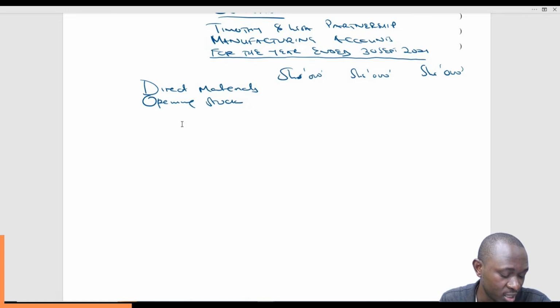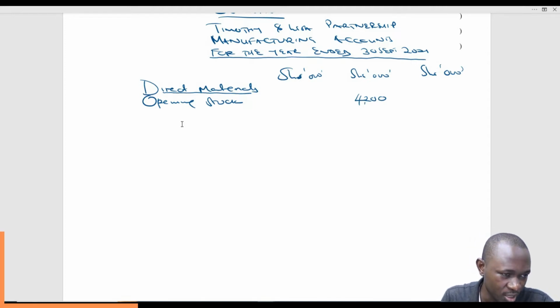So opening stock here will talk of raw materials, and that is 4,200. The total of direct material will go to the outermost column, so it's good that we work with the inner column. So raw materials will have 4,200 here.